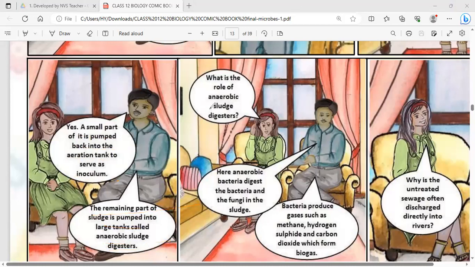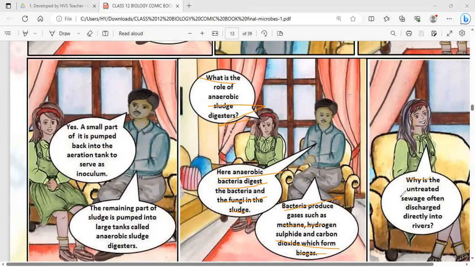What is the role of the anaerobic sludge digester? Here, anaerobic bacteria digest the bacteria and fungi in the sludge. These bacteria produce gases such as methane, hydrogen sulfide and carbon dioxide, which form biogas.